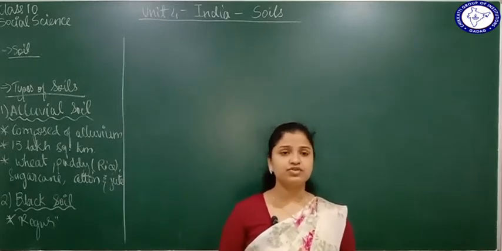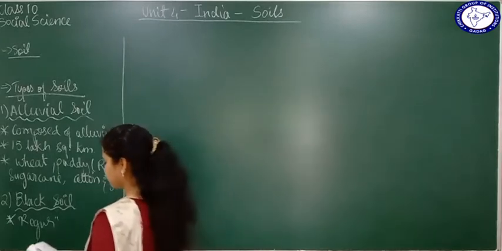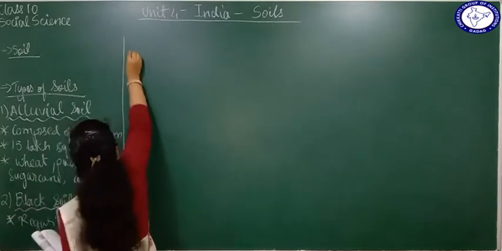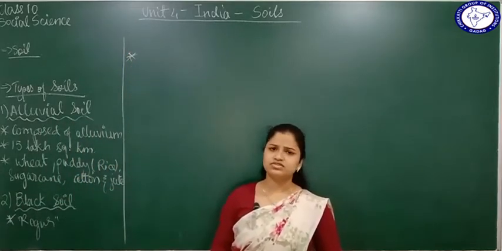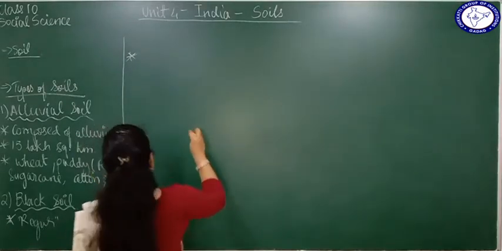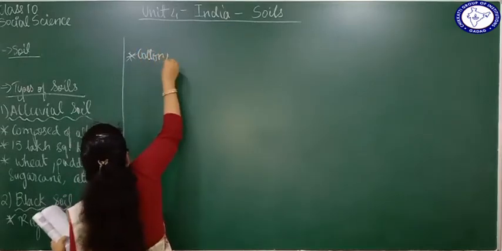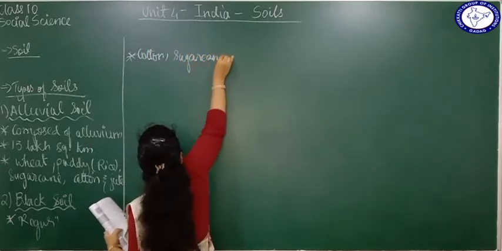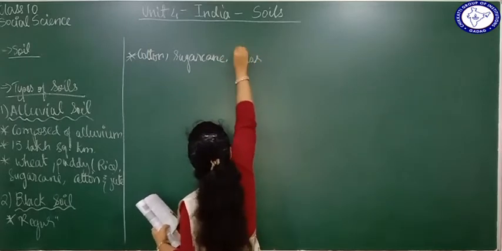So what kind of crops can be grown on this type of soil? You can grow different types of crops such as cotton, sugarcane, jowar, maize and pulses. These are basic crops, staple food of India. I'll just write a few here: cotton, sugarcane, jowar, pulses.